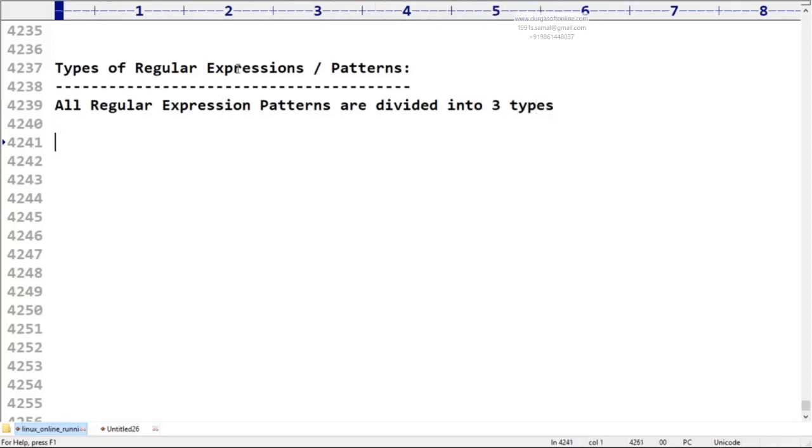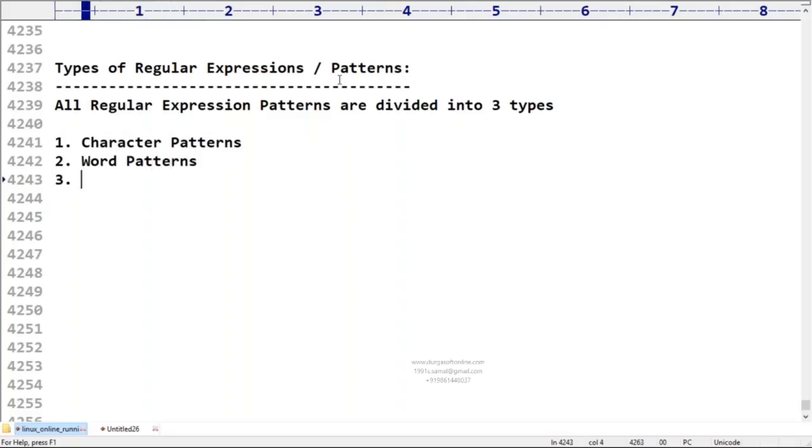The first one: the patterns which talk about character level are by default considered character patterns. Next, the patterns which talk about word level are called word patterns.